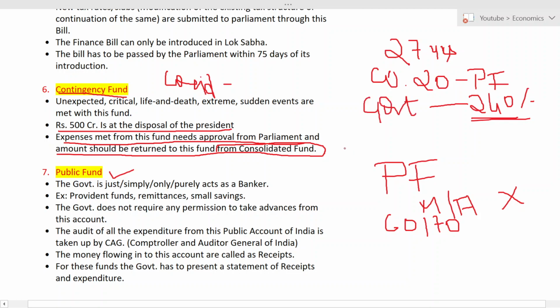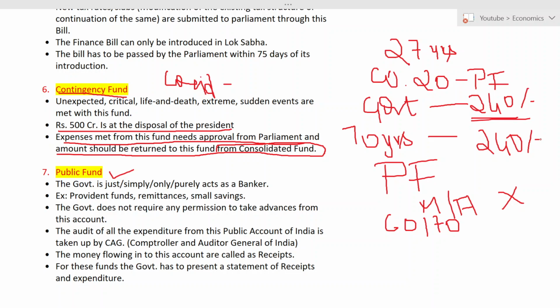Okay. After 70 years or something, or before that also, I can go and ask the PF department, please give my money back. I want this money to meet some exam expenses, so please give me my money. Then the government can't say that I have spent it on the corona vaccine, or on constructing buildings, roads, etc. The government can't say that, because the true owner of this is me. Whenever I demand the money, the government should give it back. That is the condition.